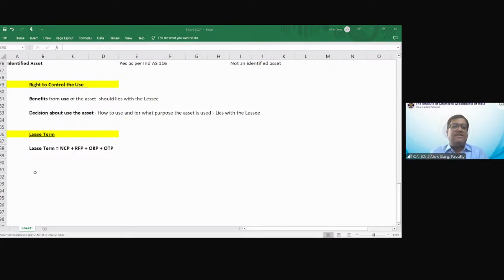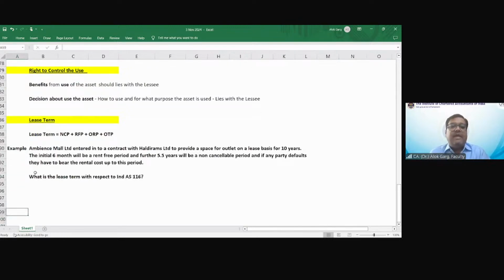Now we'll discuss with the help of an example. Ambience Mall Limited entered into a contract with Haldiram's to provide a space for an outlet on a lease basis for 10 years, right? So कितने साल का contract है? 10 साल का है. The initial 6 months will be a rent-free period, and a further 5.5 years will be a non-cancelable period. And if any party defaults, they have to bear the rental cost up to this period. What is the lease term with respect to Ind AS 116? बताइए, इतनी सी इंफॉर्मेशन दी हुई है, बताइए लीज टर्म क्या होगा इस केस में?